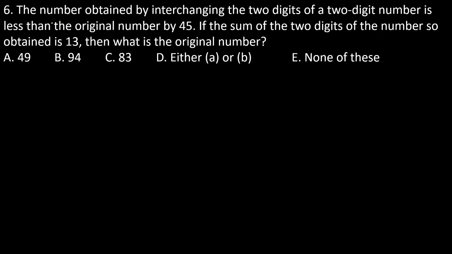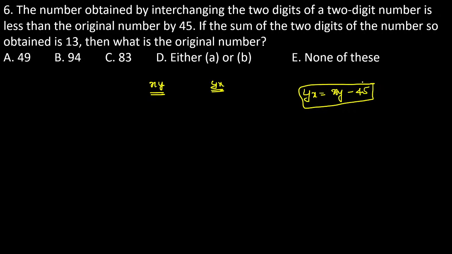See, the number obtained by interchanging the digits of a two-digit number. The two-digit number is xy, and interchanging gives yx. The number obtained by interchanging the digits is less than the original number by 45. Then the yx value is exactly equal to xy minus 45. That is the meaning.